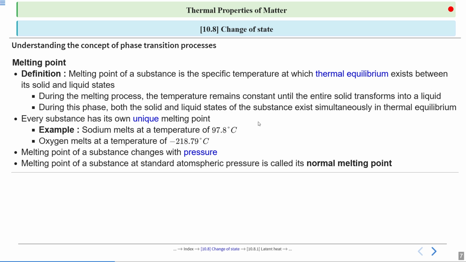So let's talk about one more example. Imagine you take an ice cube out of the freezer and place it in a bowl. After a few minutes, it starts turning into water. Yes or no? The temperature at which this happens is called the melting point. Alright.